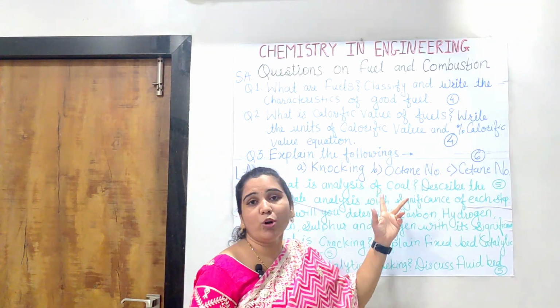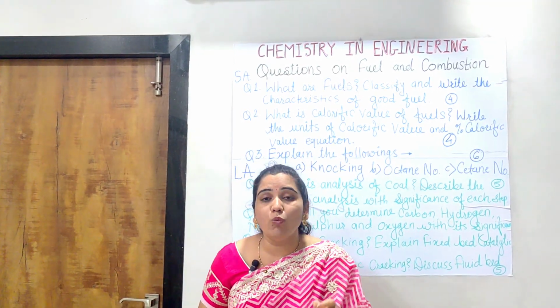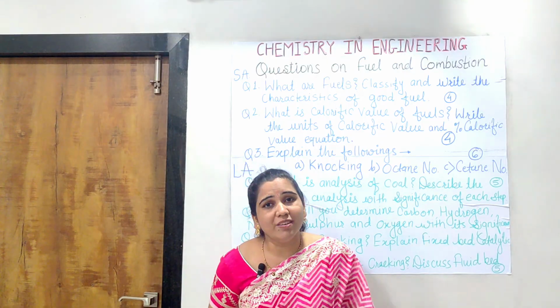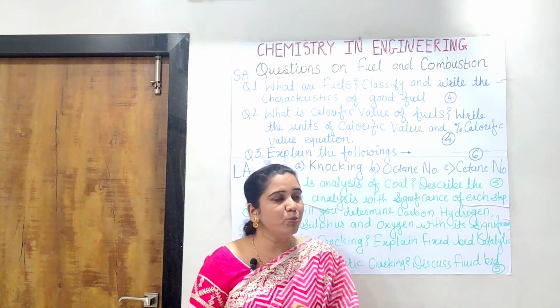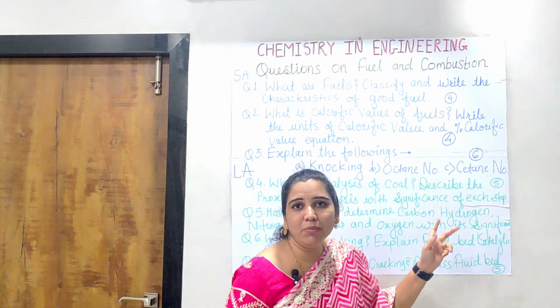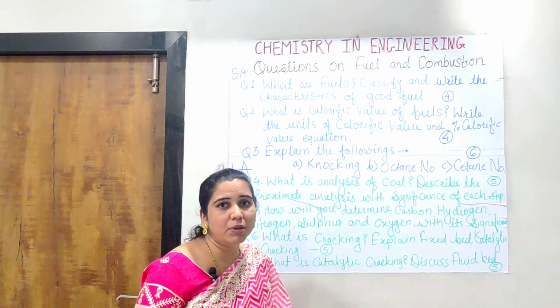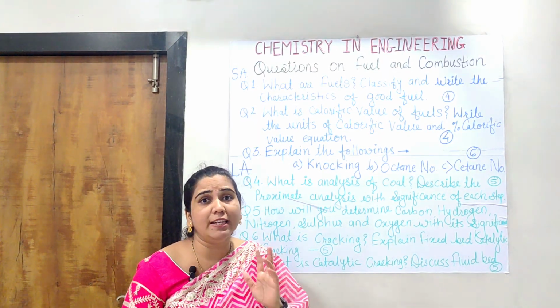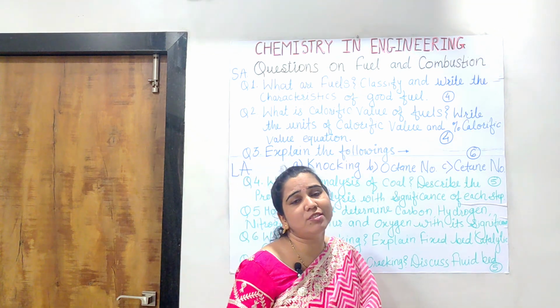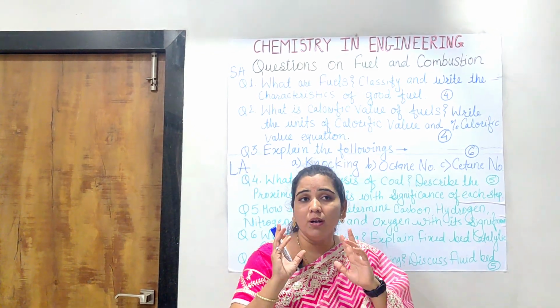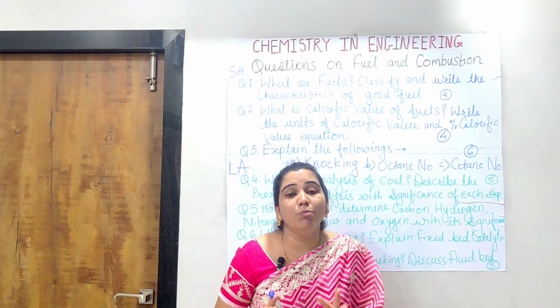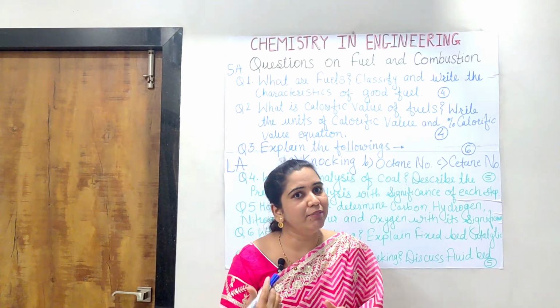Then octane number, what is the octane number? What is its role? What is the exact concentration of octane in the different mixtures of the fuel? That is to be written. In the same way, the cetane number for the diesel engine. The same type of answers are there. Whenever you write the answers in points, then you can get the marks, because it will be more visual. It will be in bold, it can be seen easily and the valuer can catch it very easily.